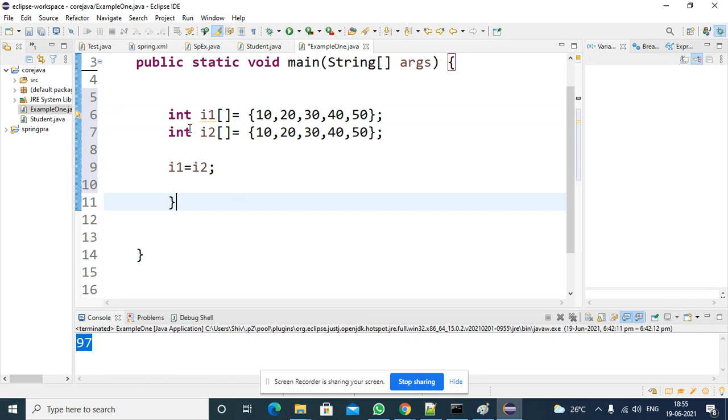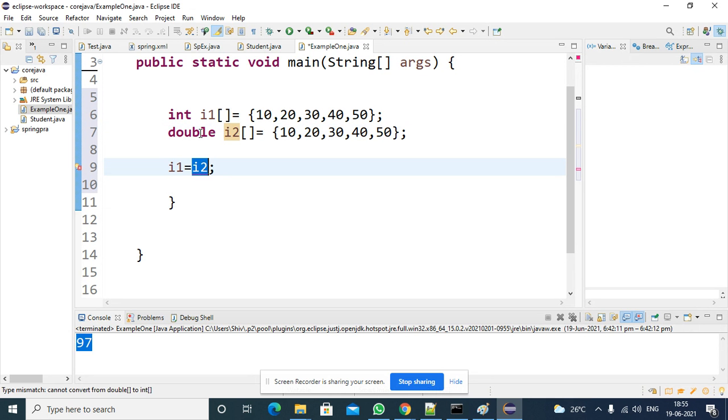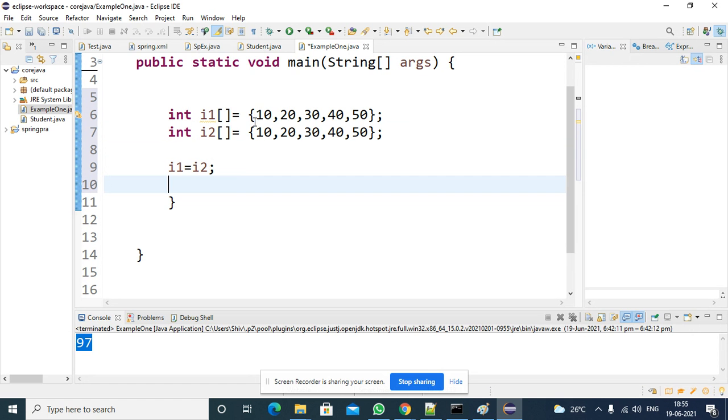See, if it is a double type or some other type, you are getting an error here. Why? Because the data type is changed. If both are the same type, and you try to assign it, you can assign it, no problem.